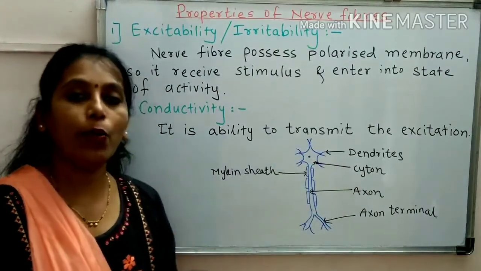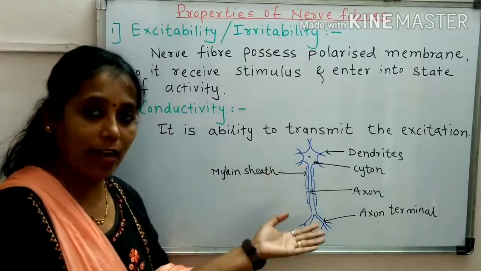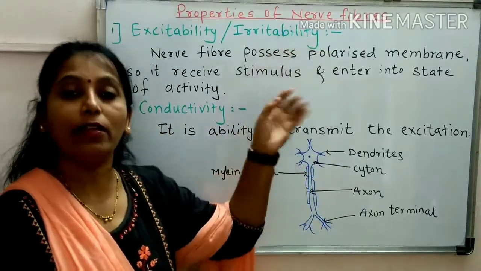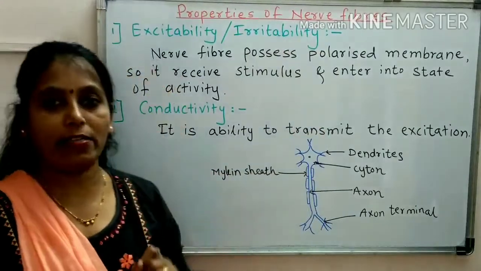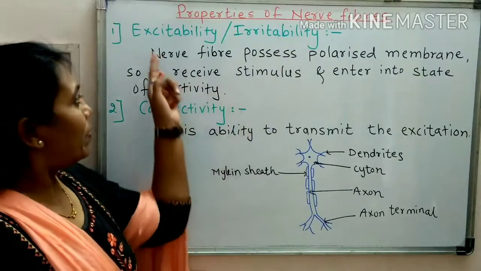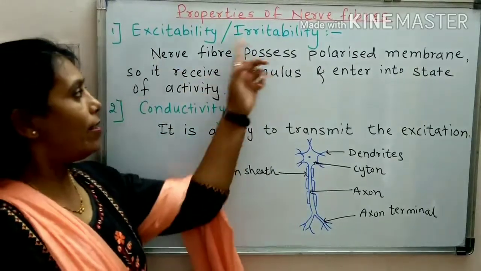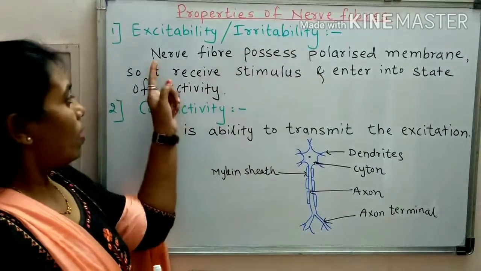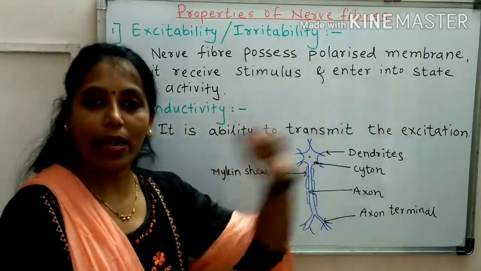Now we are going to study the properties of this nerve cell, which is also called a nerve fiber. Let us study the first characteristic or property, excitability, also called irritability. The nerve fiber possesses a polarized membrane.